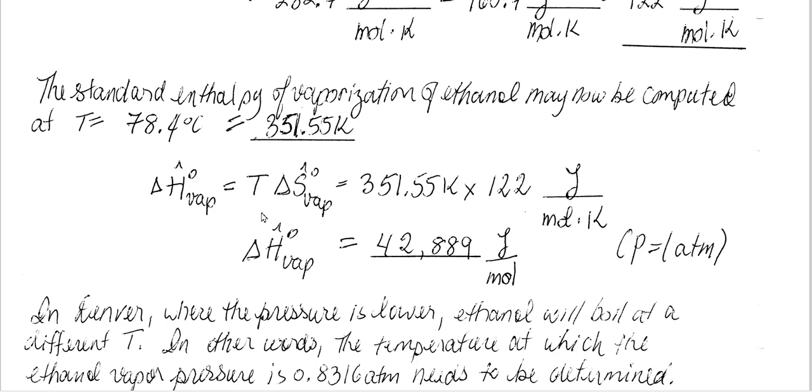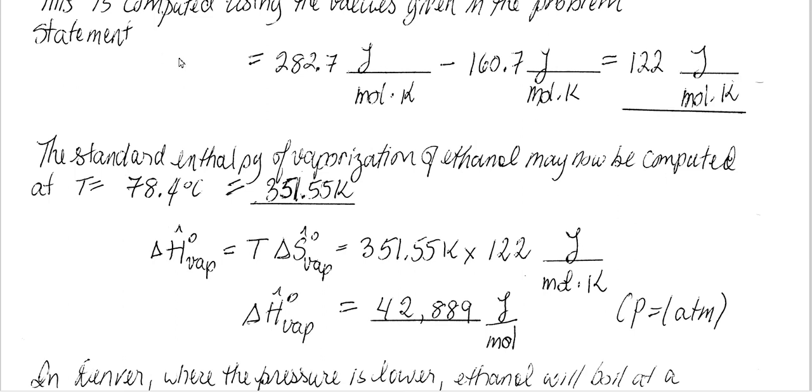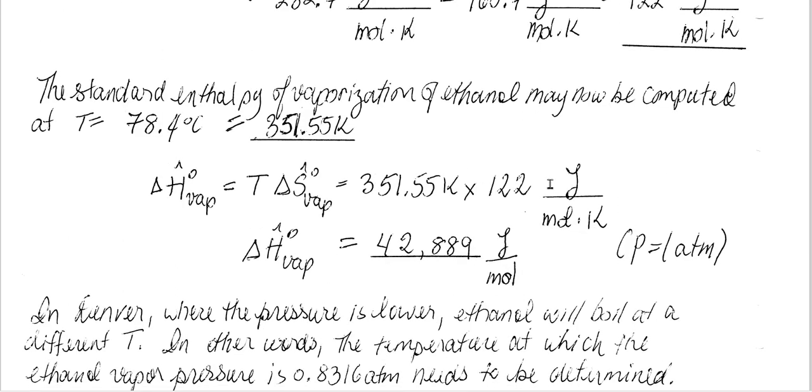Delta H of vaporization is equal to T delta S of vaporization. So temperature 351.55 Kelvin, which is 78.4 degrees Celsius, times 122 joules per mole Kelvin, the delta S of vaporization at 1 atmosphere, is computed to be 42,889 joules per mole. That is the delta H of vaporization at standard pressure.